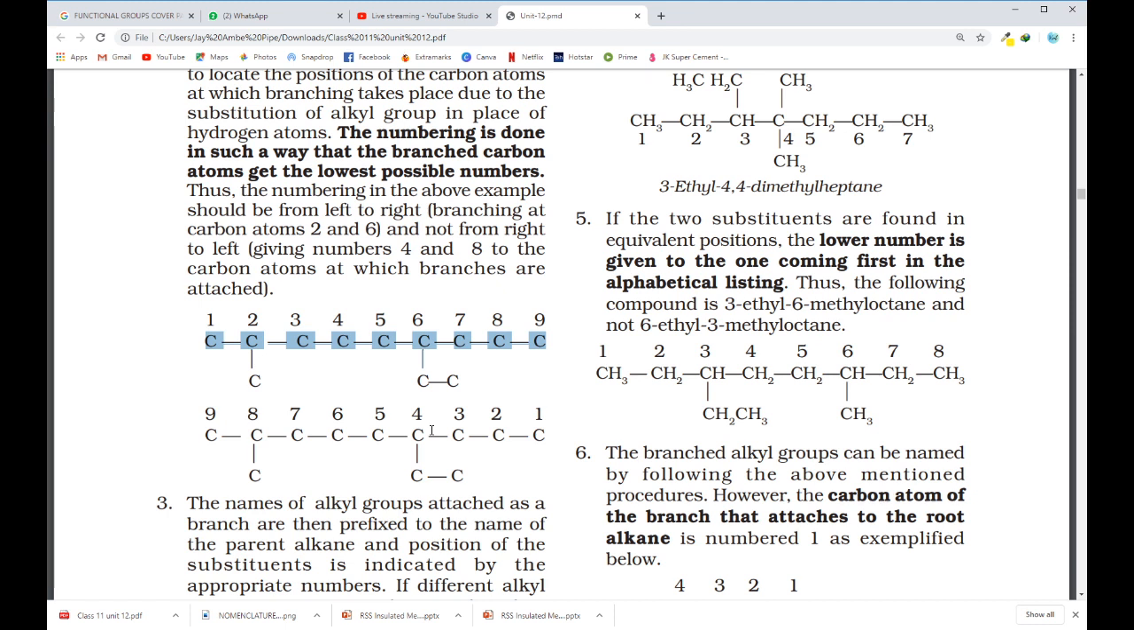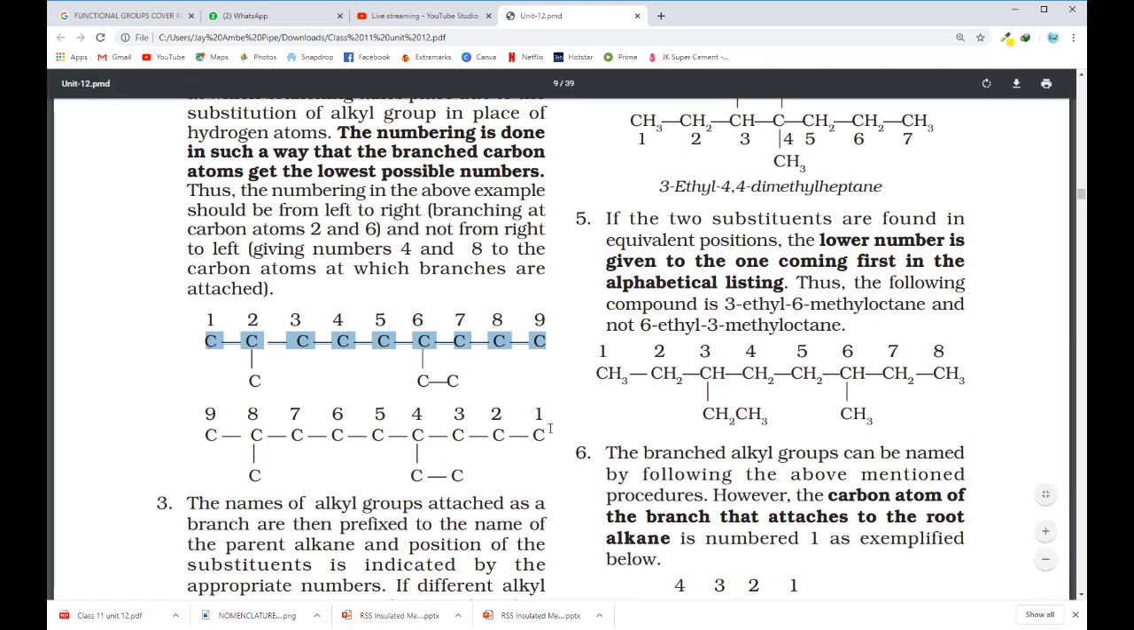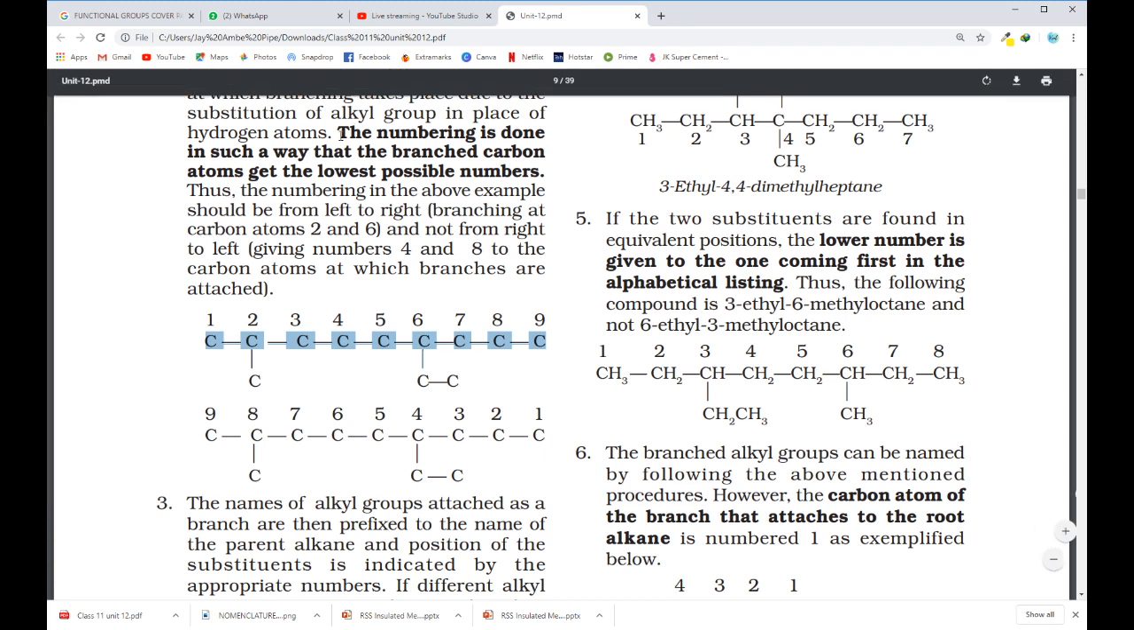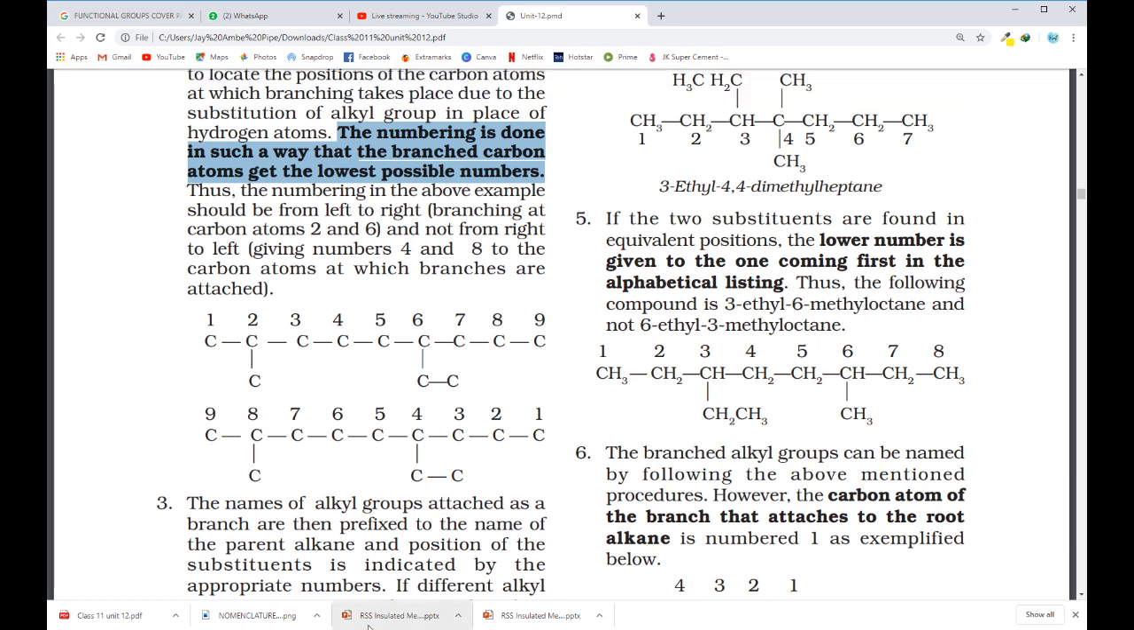After that, there is one more thing: you can number your chain from the left side, or you may start from the right side. It's not that you always have to start from the left or the right. Then how to decide? The numbering is done in such a way that the branch carbon atoms get the lowest possible number. So let me start with the left side.